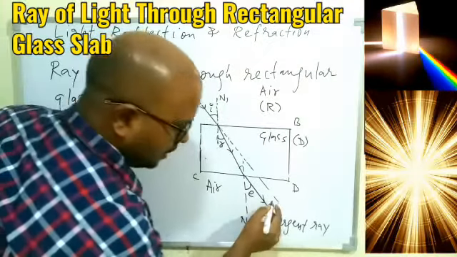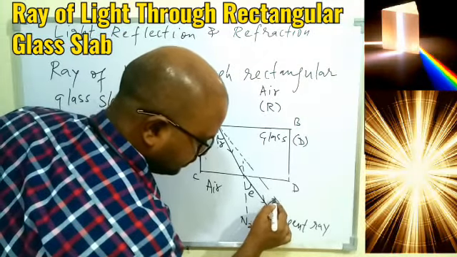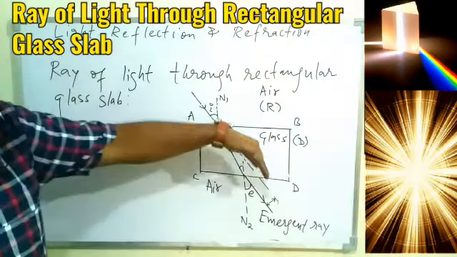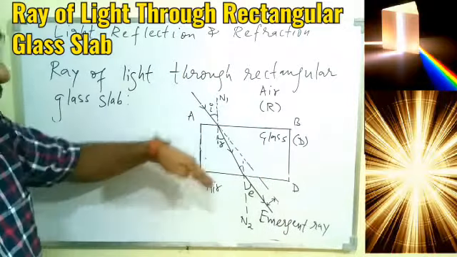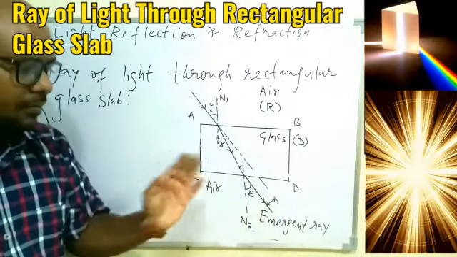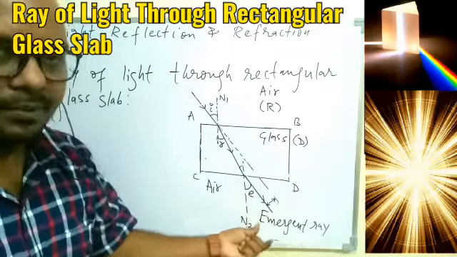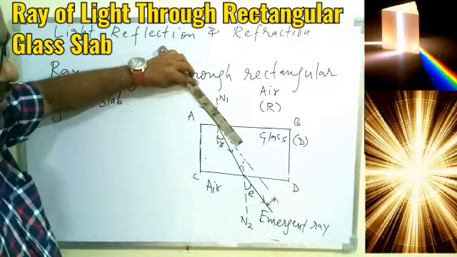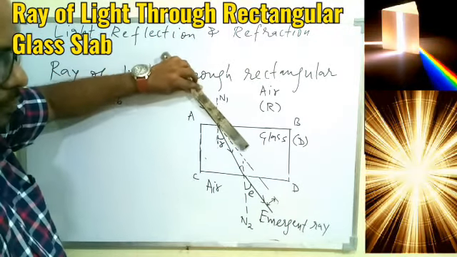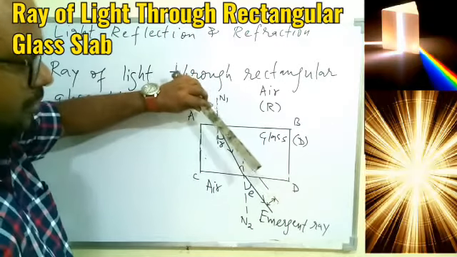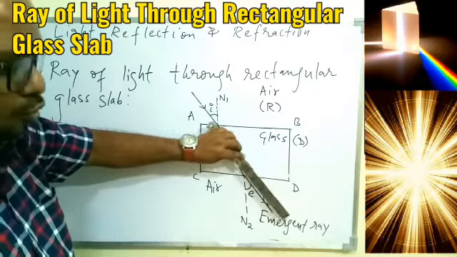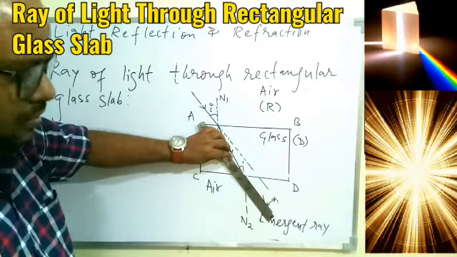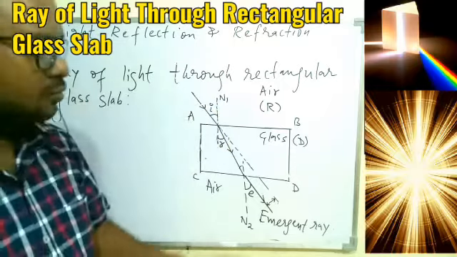That is, finally what we see between these two rays, between the incident ray, that is the initial path, and the emergent ray, that is the final ray which is coming out of the glass. Between the two we have a gap. So we can say the light was coming in this direction, and if there was no glass slab, then it would travel straight away, but because of the glass, the final ray is this one. So overall, this is the incident ray and this is the emergent ray. Between these two rays we have a gap now.